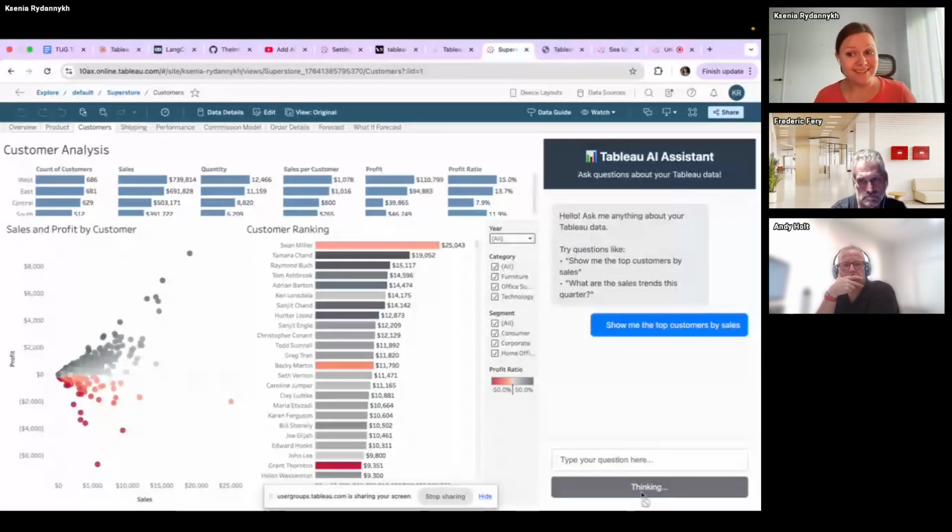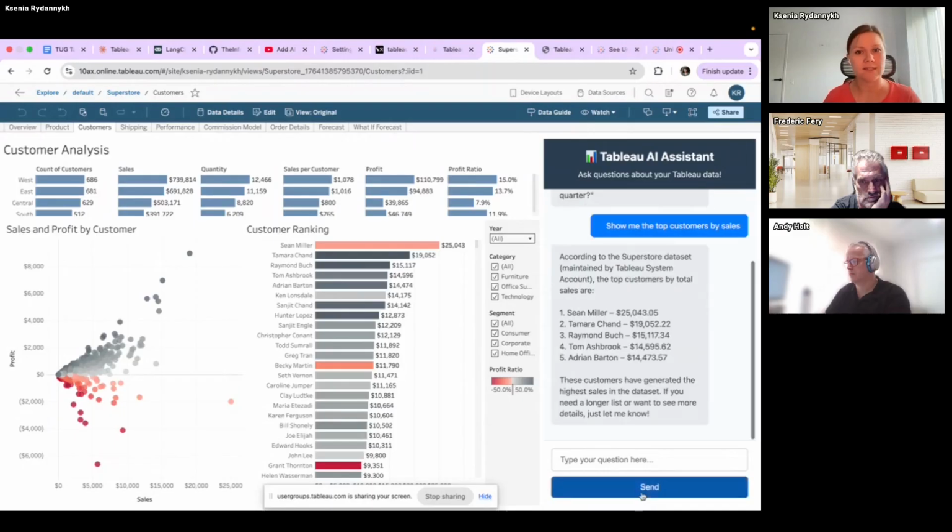We're waiting for the answer. Sometimes it can take some time because it sends some information to Tableau LangChain, and then a request about the data source to the large language model. So it's kind of a process. And sometimes if you ask a difficult question, the large language model can redo its initial request and send it again, so it can be repeated.